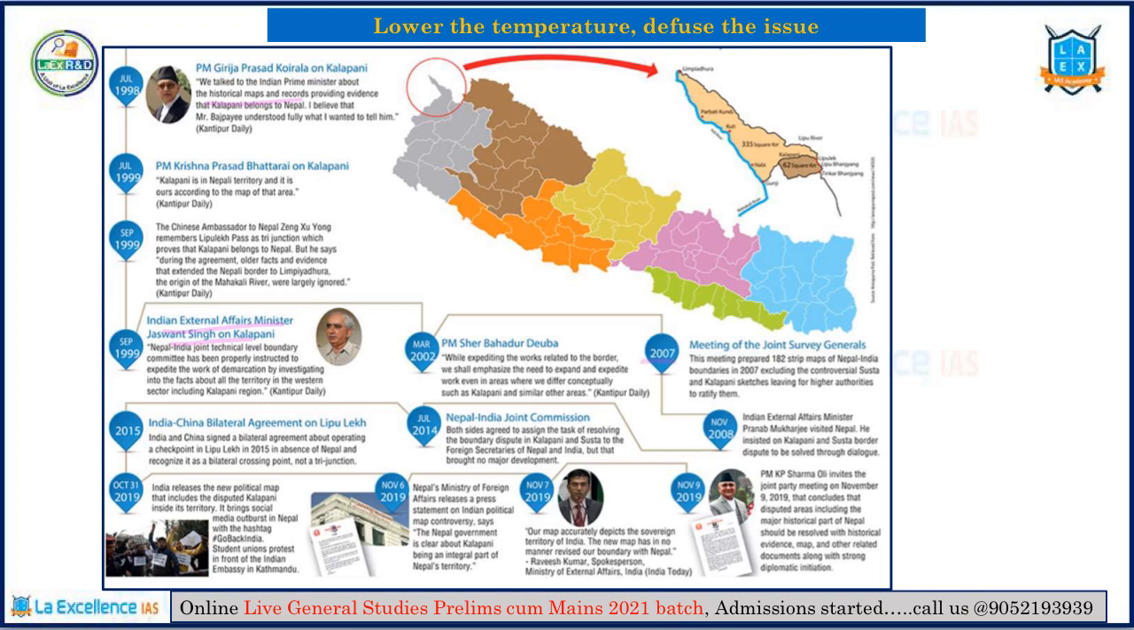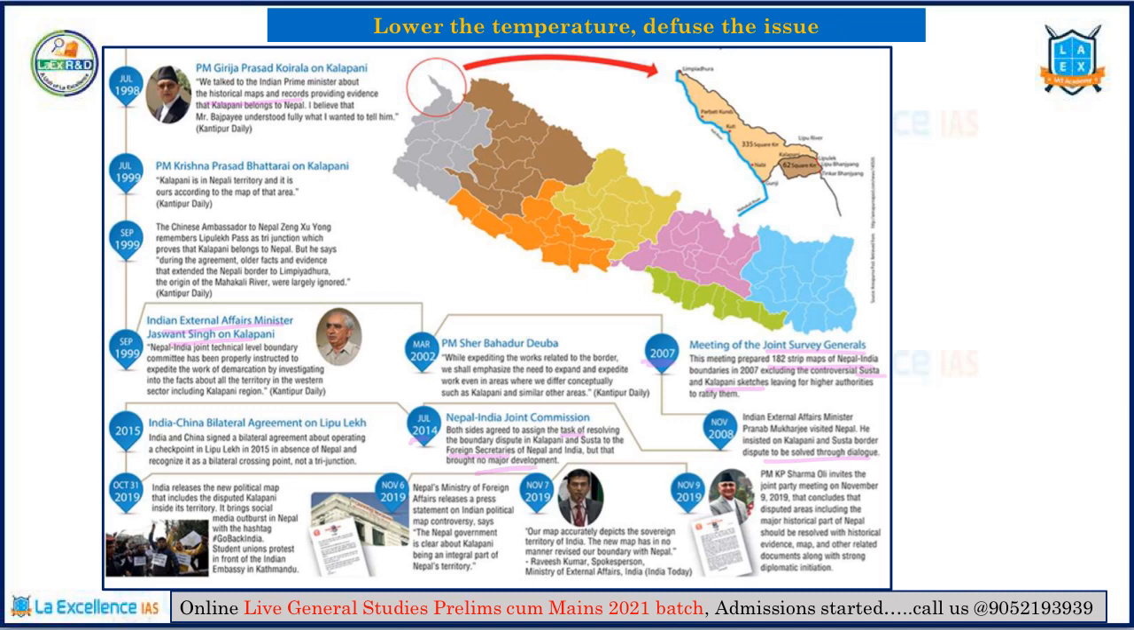And finally in 2007, at the meeting of the Joint Survey Generals, 182 strip maps of the Nepal and India boundaries were clearly demarcated, except the controversial Susta and Kalapani sketches. Then we wanted to resolve this dispute through an official dialogue between India and Nepal. Therefore, in 2014, India and Nepal agreed to a joint commission or task force with foreign secretaries as members to resolve this issue. However, there was no major development with respect to this.